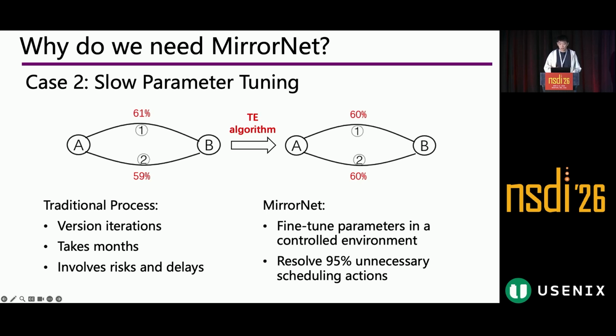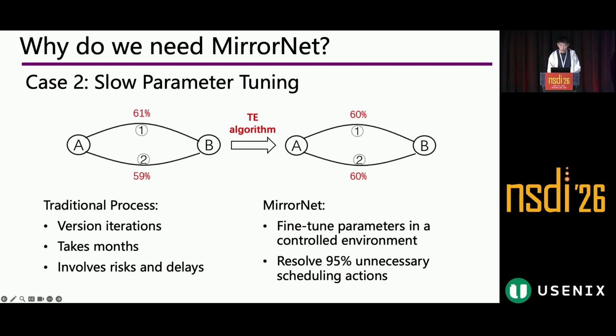This often needs new updates to be programmed into switches, which can lead to hundreds of milliseconds of packet losses. The traditional process involves a series of iterative adjustments and testing. For example, after changing parameters in version 0, like scheduling only if link utilization exceeds 10%, version 1 is tested in a portion of the network for validation.